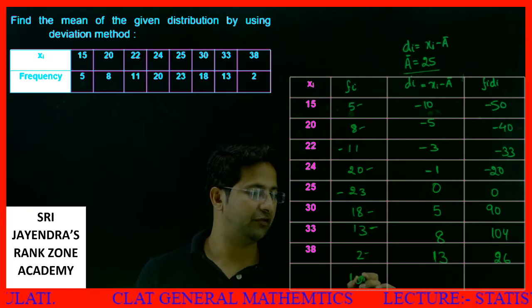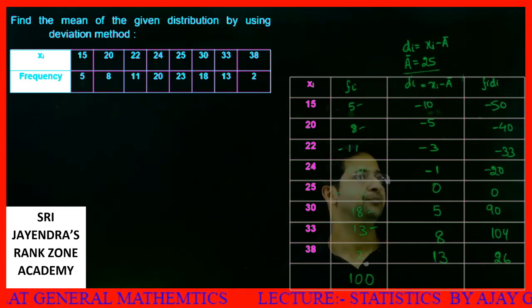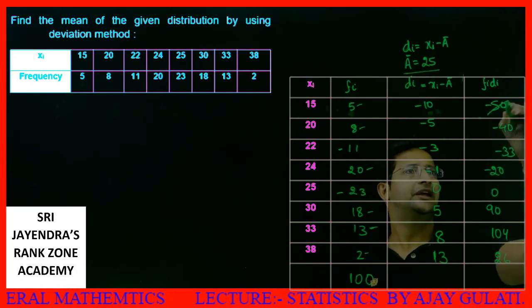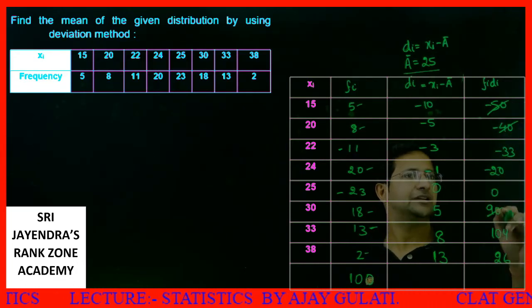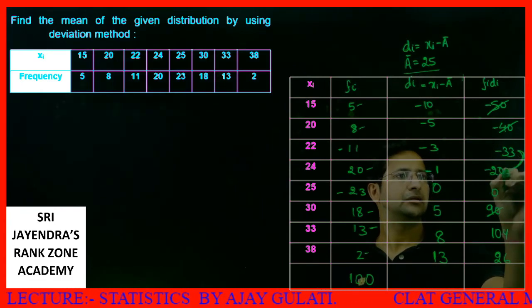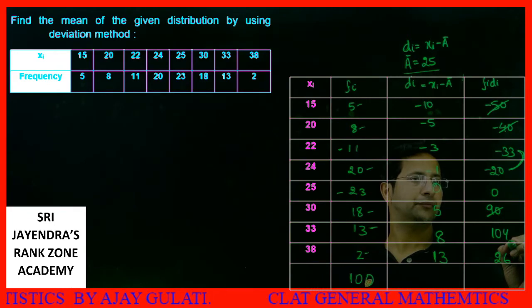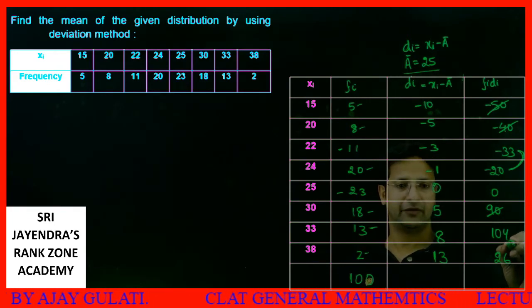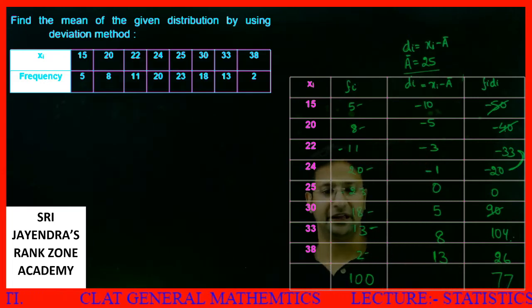So total frequency is how much? Total frequency is 100. Now let's sum up all these. Minus 50 and minus 40 combine with 90. This is minus 53. Minus 53 combined with 104 gives me 51. 51 and 26 is 77.